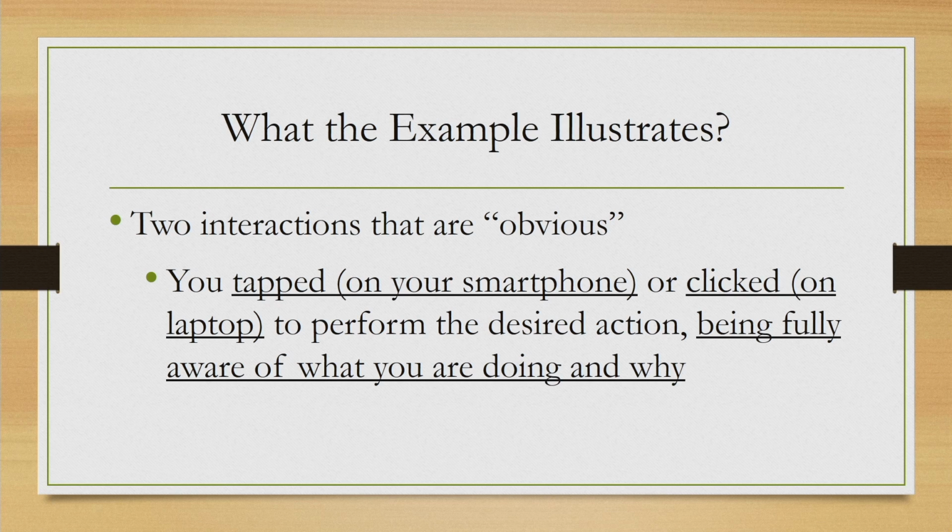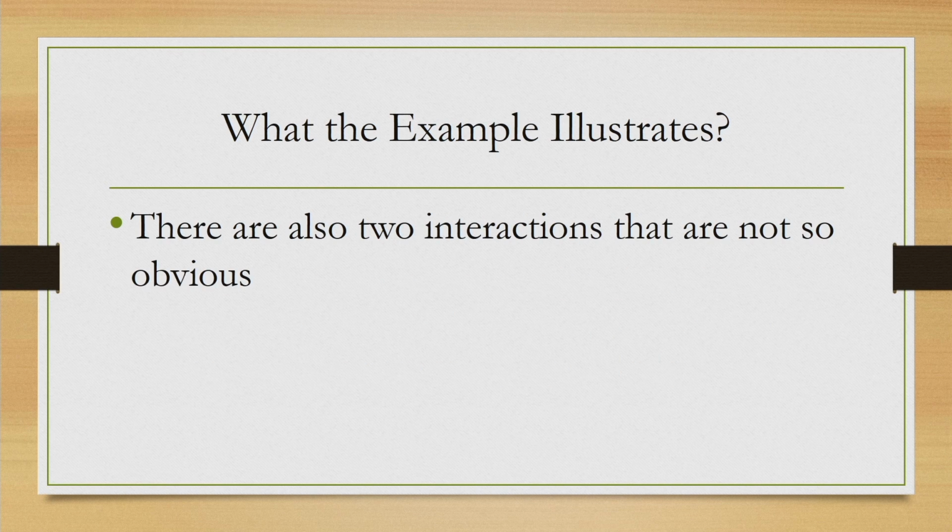So, you performed two specific or obvious interactions with your smartphone and with your laptop. Either you tapped on your smartphone or clicked on your laptop to play or pause the movie. In those interactions, you were aware of what you were doing. You knew that you wanted to start the movie, or pause the movie. So, you knew that you are dealing with a computer where certain interactions are required, but there were instances where the interactions were not so obvious. So, you did not know what you were doing.